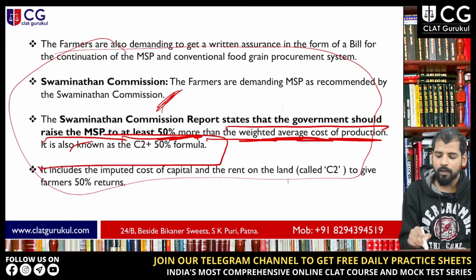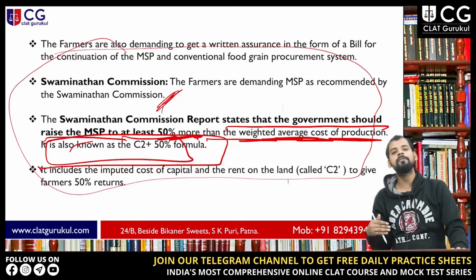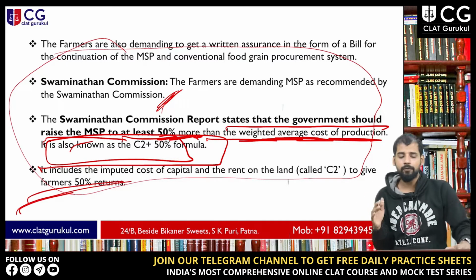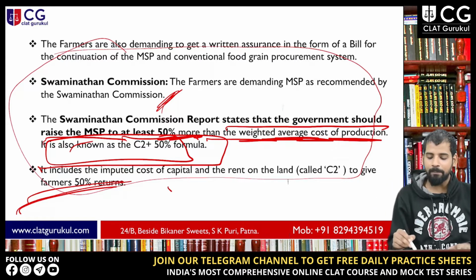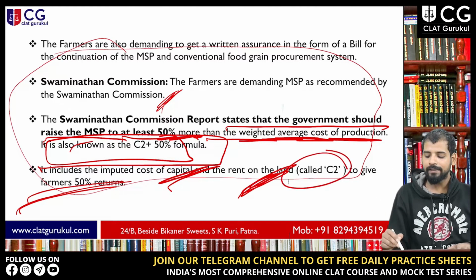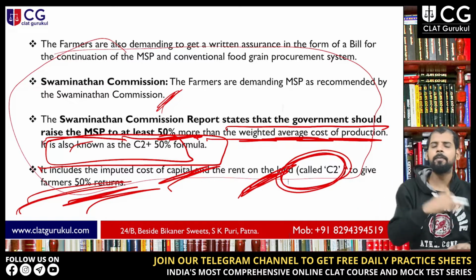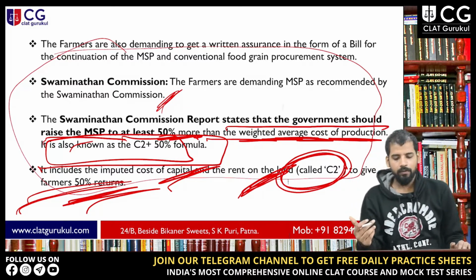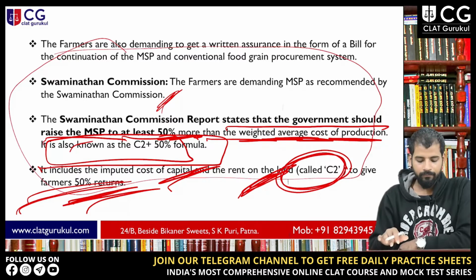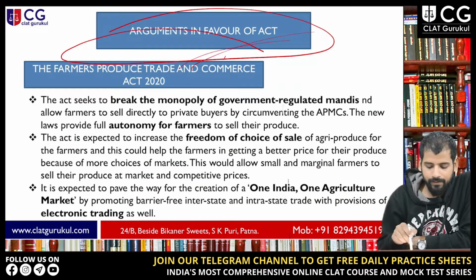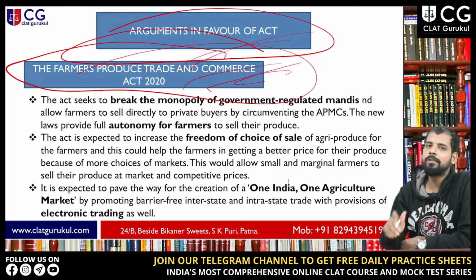So this is the formula, actually it is known as the C2 plus 50% formula. Now this formula includes the imputed cost of capital and rent on land, called C2, to give farmers 50% return. So it is basically 50% more than the weighted average cost of production, right? Now what are the arguments in favor of these acts? Let's discuss that. Farmers Produce Trade and Commerce Act, first act.